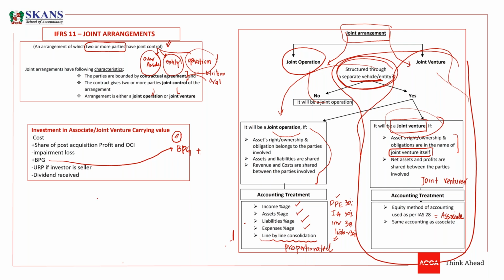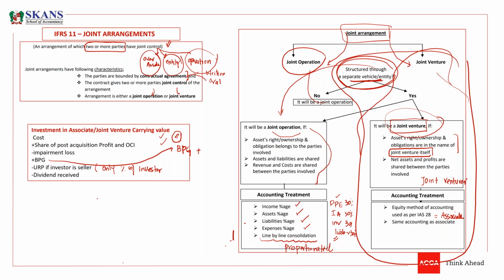We need to add cost plus share of post-tax profits or OCI. We have already talked about these items in the previous session. Now we need to deduct impairment loss if there is any. Then we add bargain purchase gain. If there is any unrealized profit, we need to deduct it. And if there is any dividend received, we need to deduct it. Unrealized profit will be only the investor's share, only the percentage of the investor.